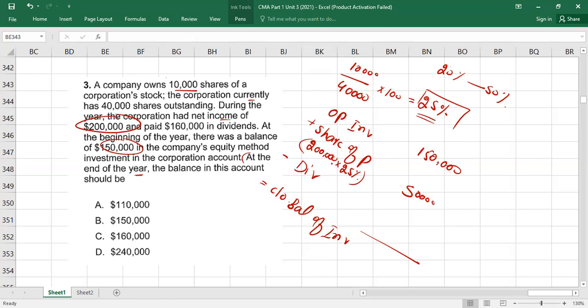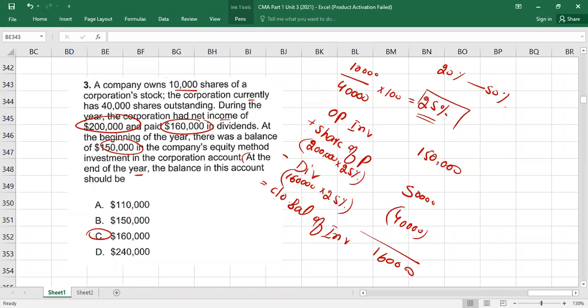And dividend: the total dividend declared was 160,000, but your share is 25%. So 160 times 25% is 40,000. Just deduct. This will be your closing value of investment: 150 plus 50 minus 40. It's going to be 160. Which is the correct option? C.